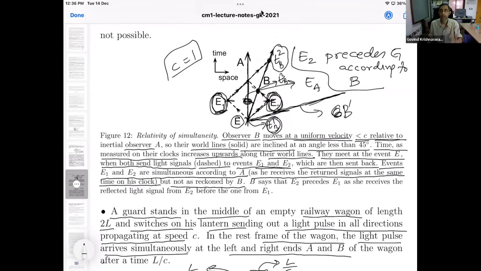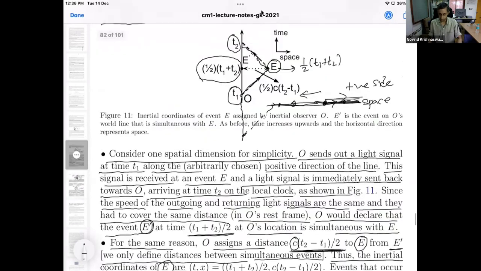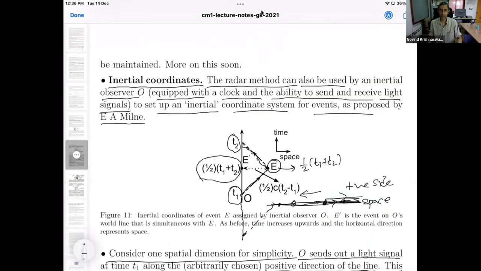Using the radar method. See, B does what B always does. To determine the time of an event, whether B is moving relative to A or not is not relevant. Go back to our previous discussion. How does an observer assign times to events? The procedure is very simple.